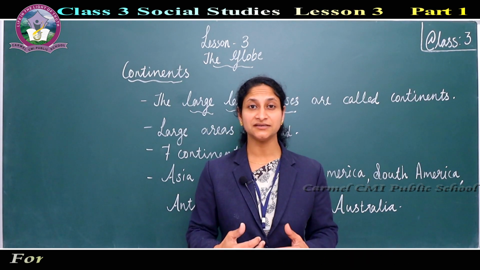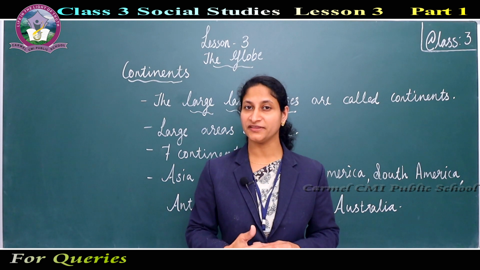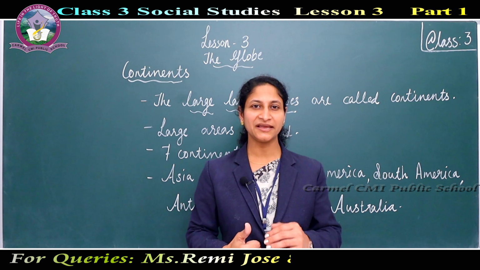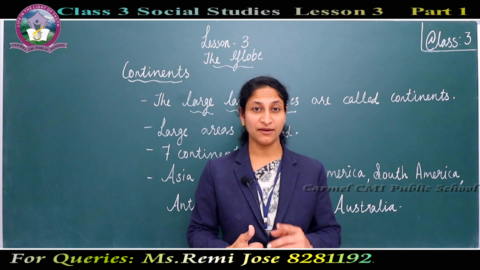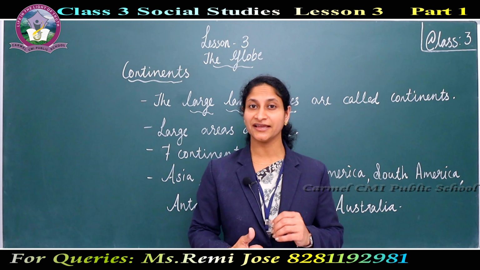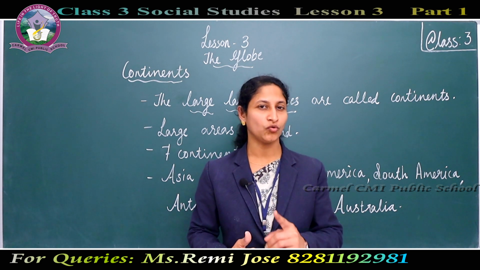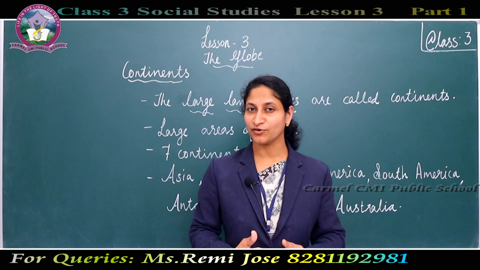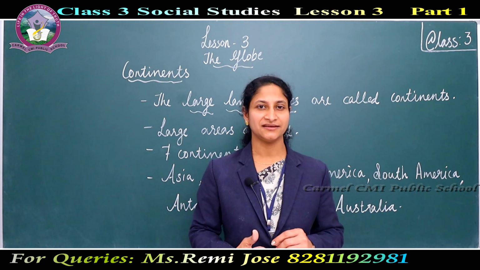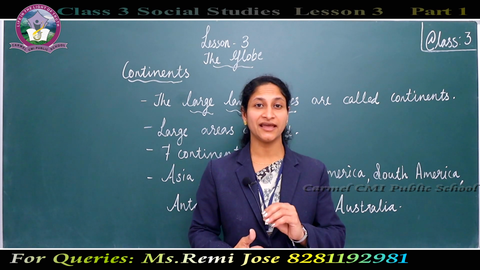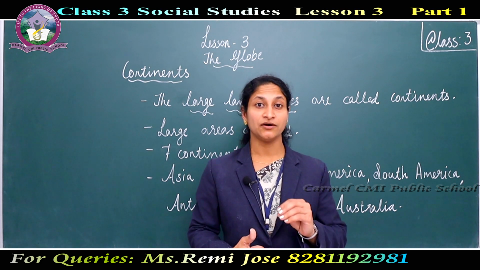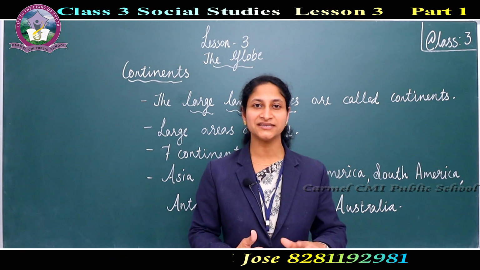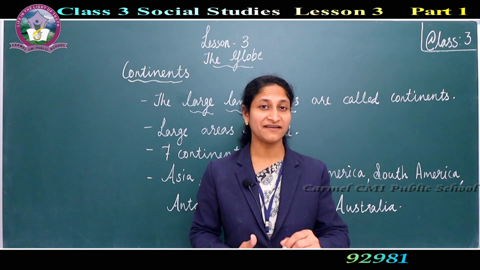Now we have learned the 5 oceans of the world. Next, continents. In the beginning, we discussed that about 3/4 of the earth is surrounded by water and 1/4 of the earth is surrounded by land. Children, the total land area is further divided into 7 continents.